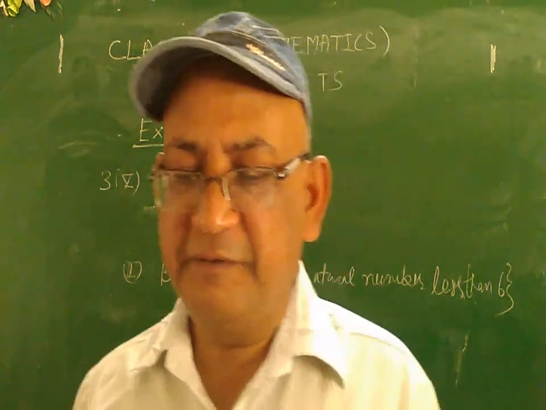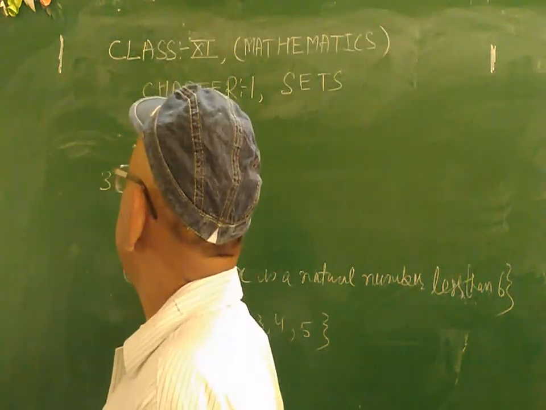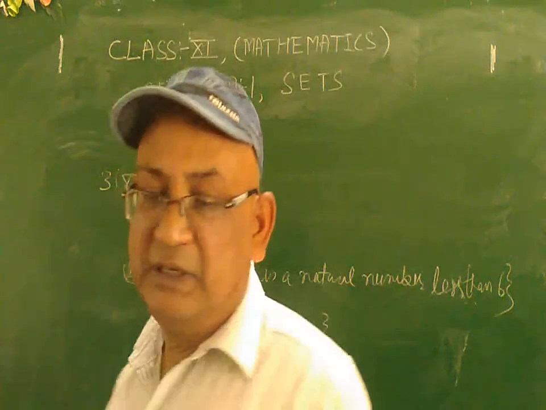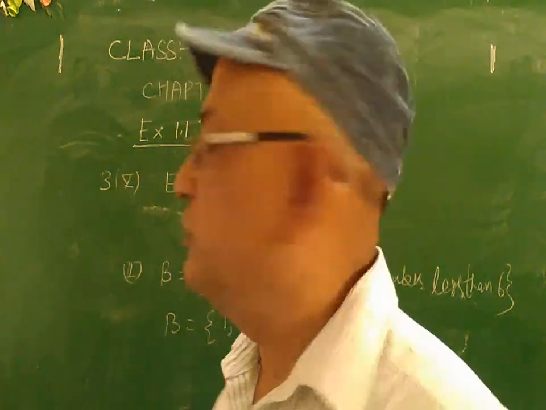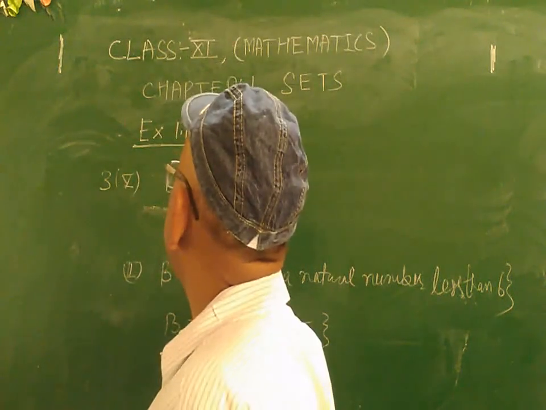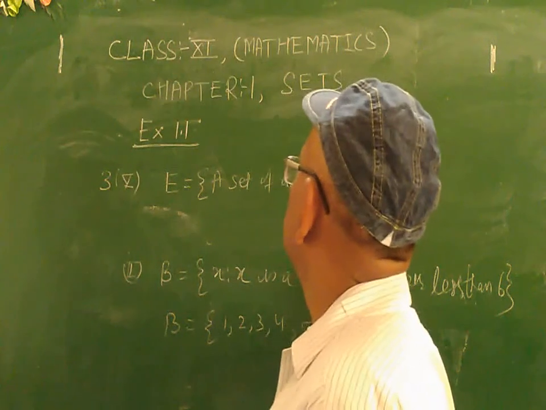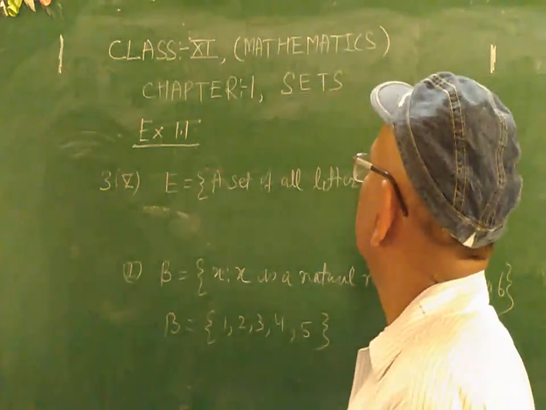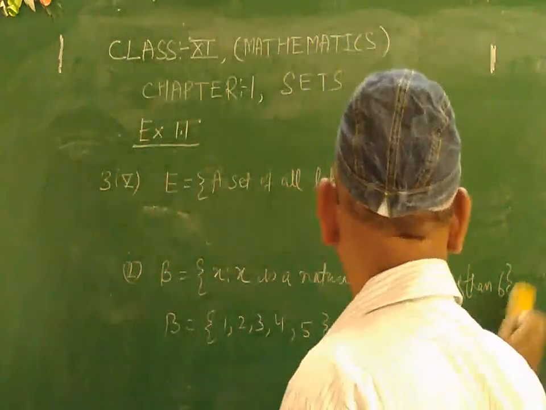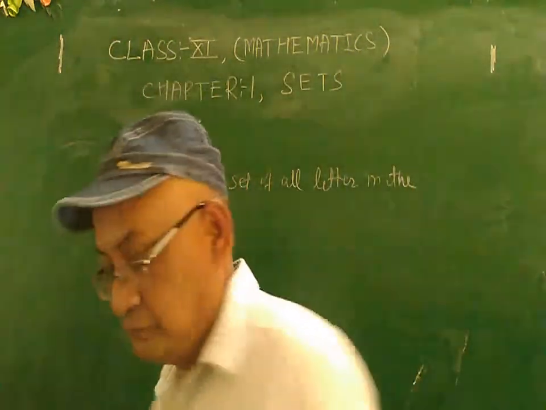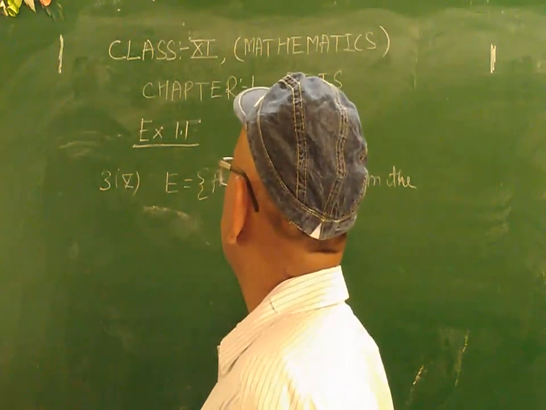The fifth part is given in the form of set E. It is written: a set of all letters in the word trigonometry.